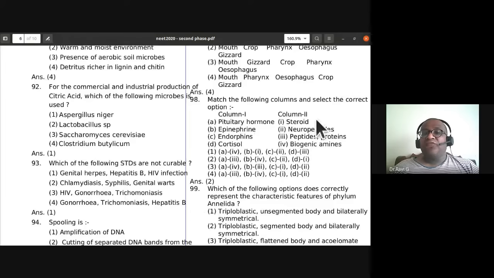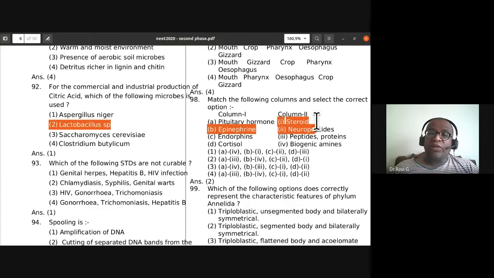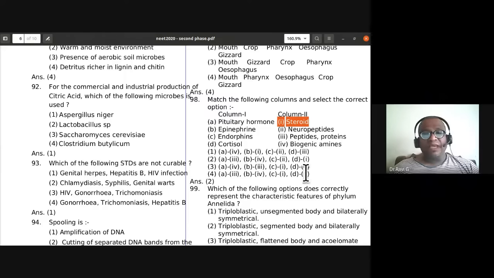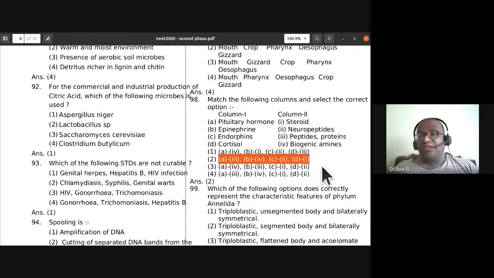Match the following columns and select the correct option. This is from the chemical coordination topic. Pituitary hormones are made up of peptides and proteins. Epinephrine, the emergency or adrenaline hormone, is a biogenic amine. Endorphin is a neuropeptide. Cortisol is a steroid, the steroidal hormone. So you find this option in the second one: A is 3, B is 4, C is 2, D is 1.